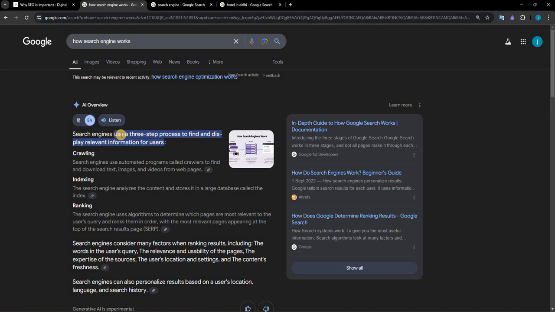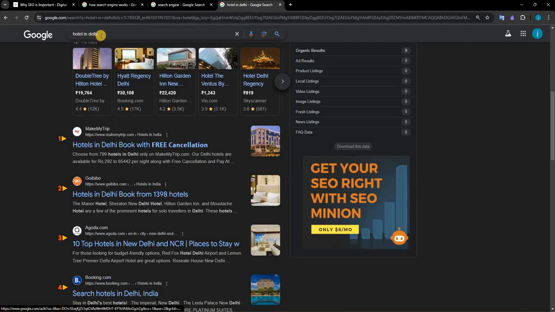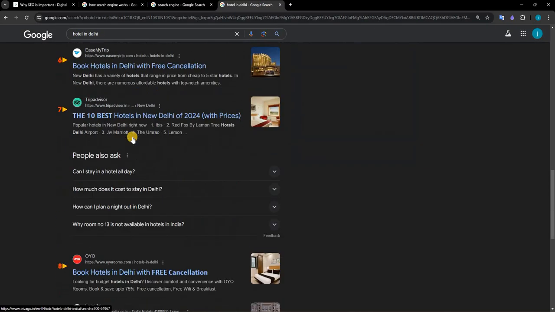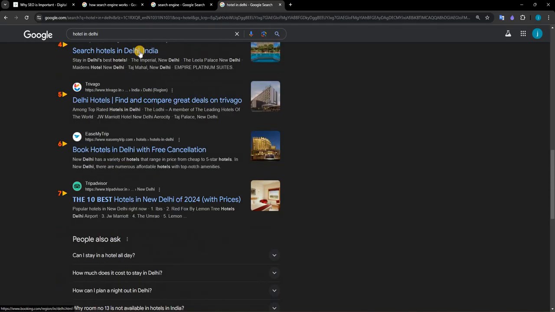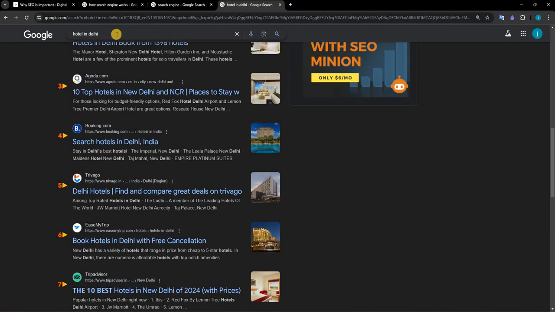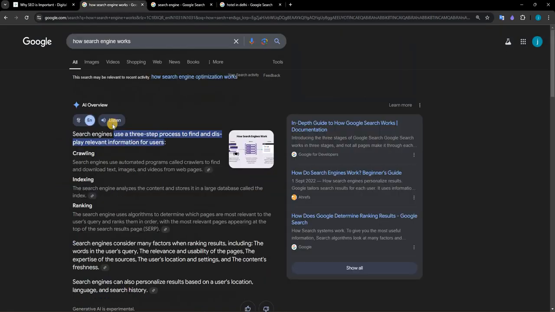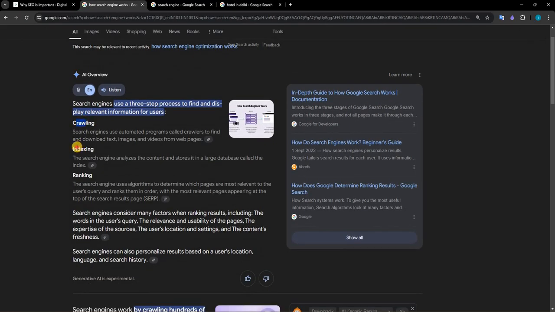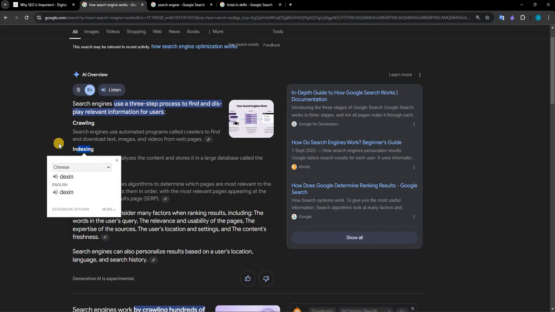A search engine uses a three-step process to find and display relevant information for the user. If I search for hotel in Delhi, all the results will be related to hotel in Delhi. So this is the three-step process to show the relevant information according to the user query. The first one is crawling, the second one is indexing, the third one is ranking.